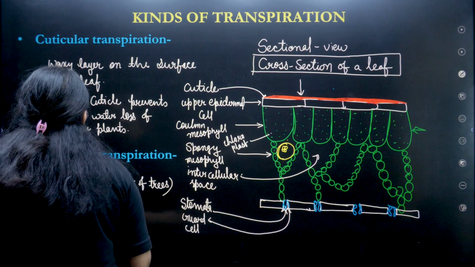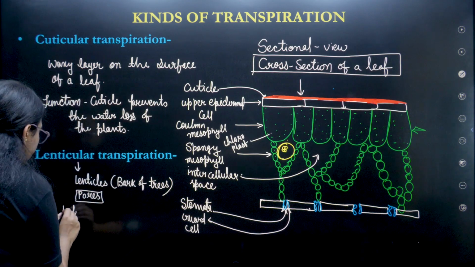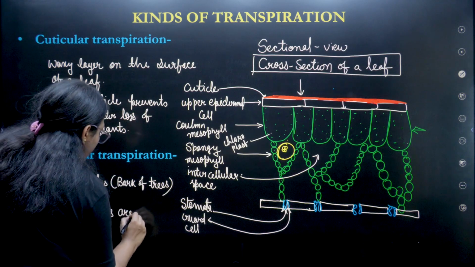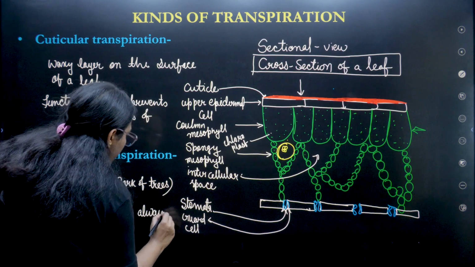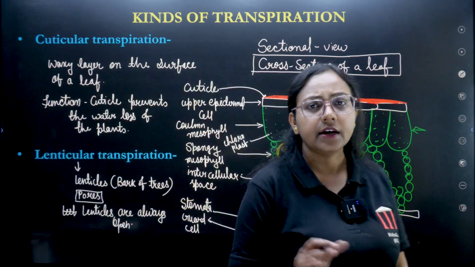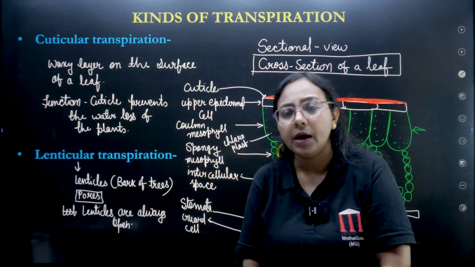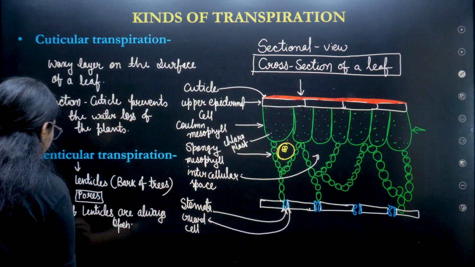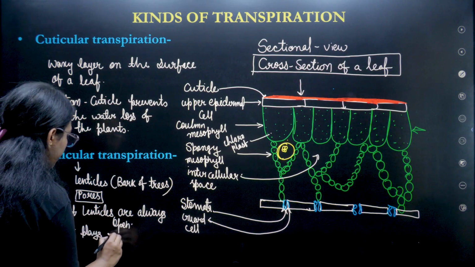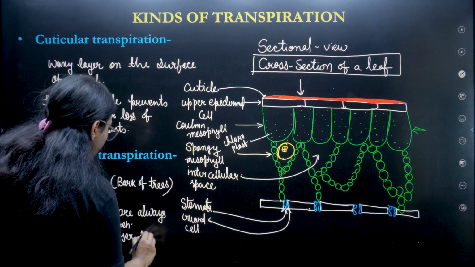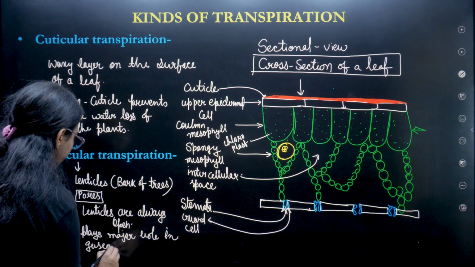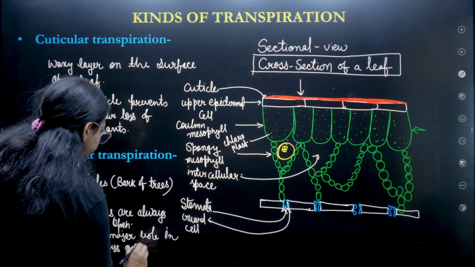But lenticels are always open. They don't close. It is always open because it is on the surface of the plant. What is the function of the lenticels? It plays a major role in gaseous exchange.